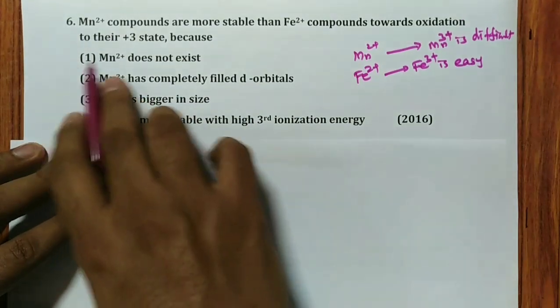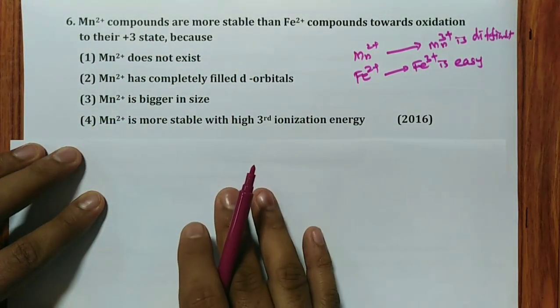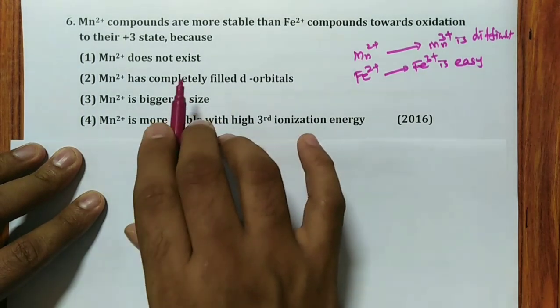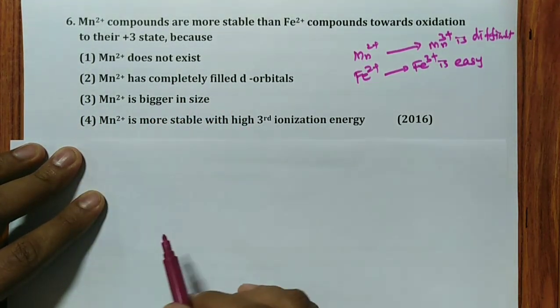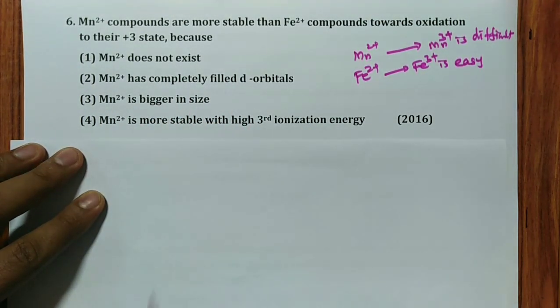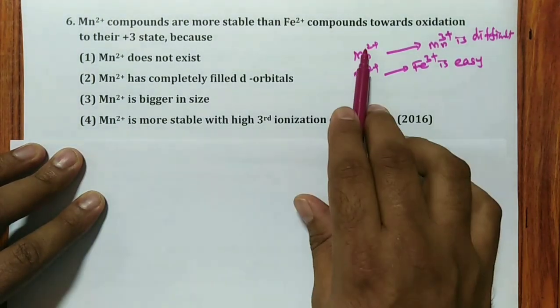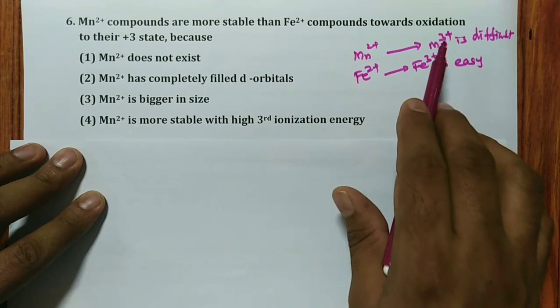See, that Mn2+ does not exist is not at all the meaning. Mn2+ is completely filled? No, it is definitely half filled, remember, not completely filled. Mn2+ bigger in size? The size is not related here. But very important, Mn2+ is more stable. See, this conversion does not take place. Why does it not take place?